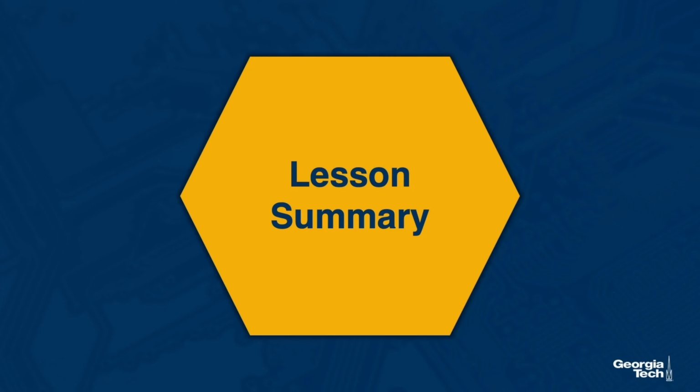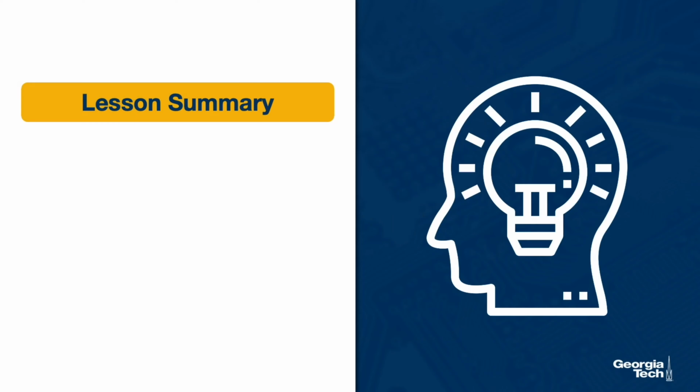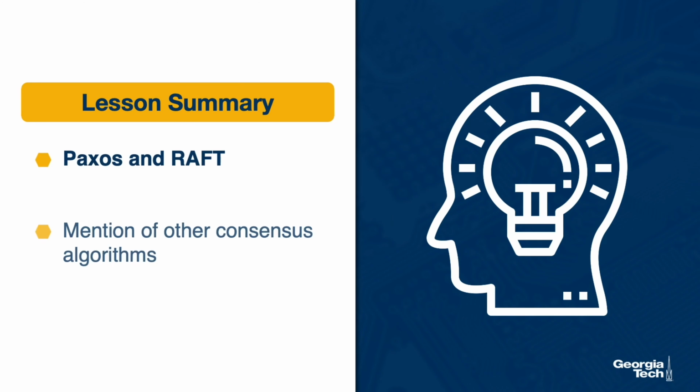Let's summarize this lesson. We discussed two of the most popular consensus algorithms, Paxos and Raft, and we also briefly mentioned several other solutions which either influenced the design of these algorithms or enabled further optimizations and operationalized them.